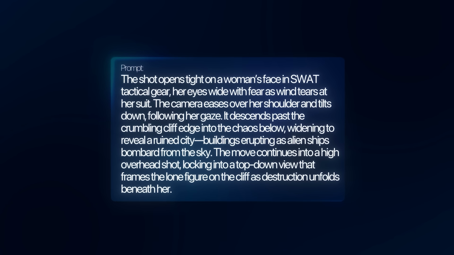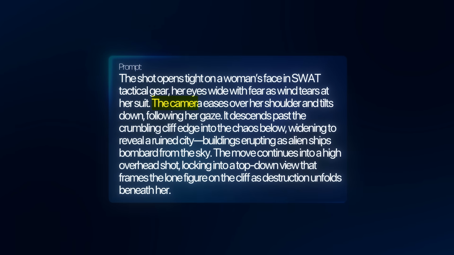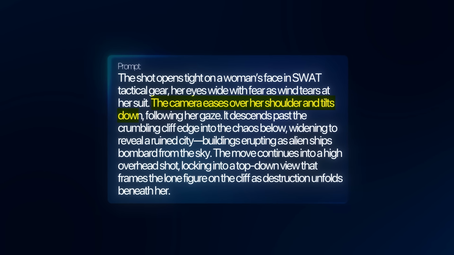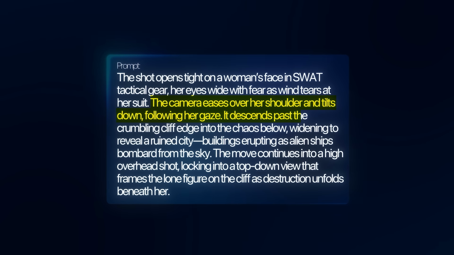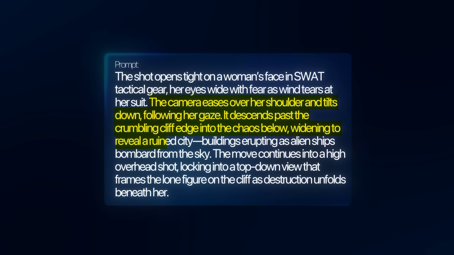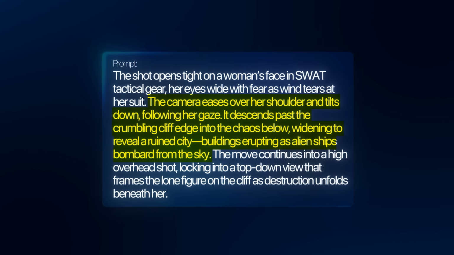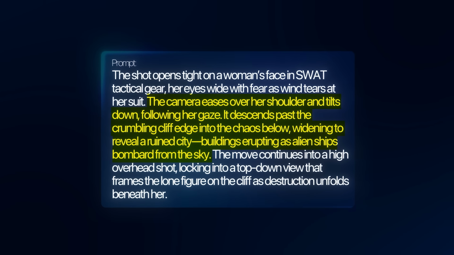But we're going straight into camera movement because I find this one much more interesting and I want to go over to the image to video. So for this prompt, we're particularly focusing on the camera movement. So we have the camera eases over her shoulder and tilts down following her gaze. Then it descends past the crumbling edge into the chaos below, widening to reveal a ruined city. Buildings are erupting as alien ships are bombarding the sky. So damn, this is kind of like a doomsday scenario.